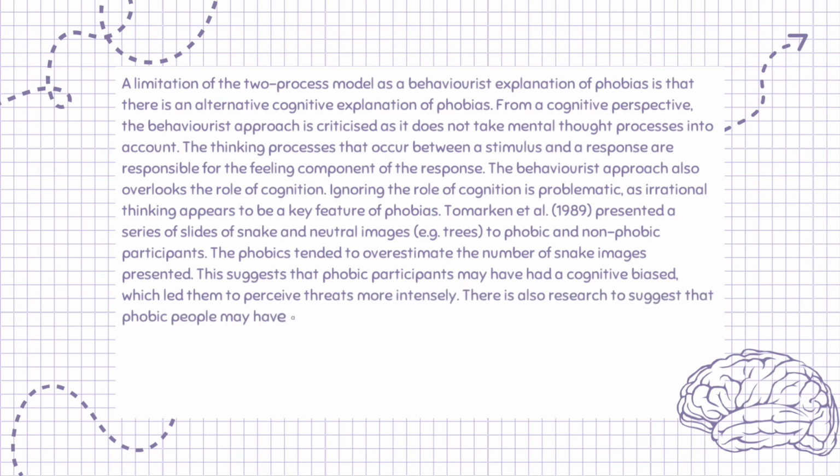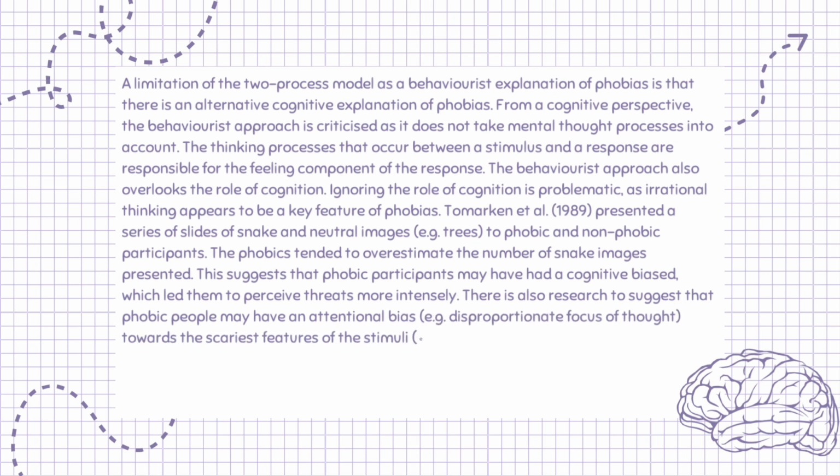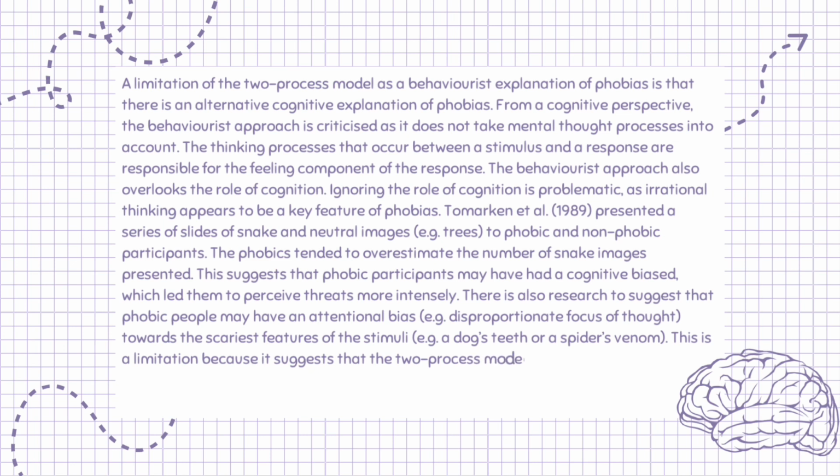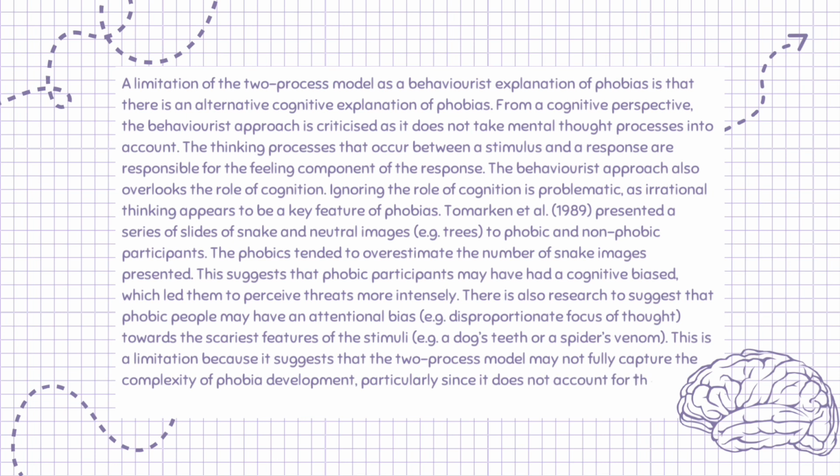There is also research to suggest that phobic people may have an attentional bias, e.g. disproportionate focus of thought, towards the scariest features of the stimuli, e.g. a dog's teeth or a spider's venom. This is a limitation because it suggests that the two-process model may not fully capture the complexity of phobia development, particularly since it does not account for the individual differences in responses to fear-inducing situations.